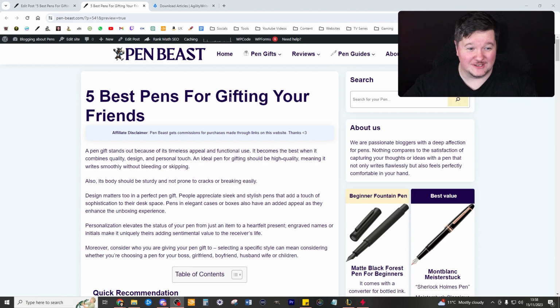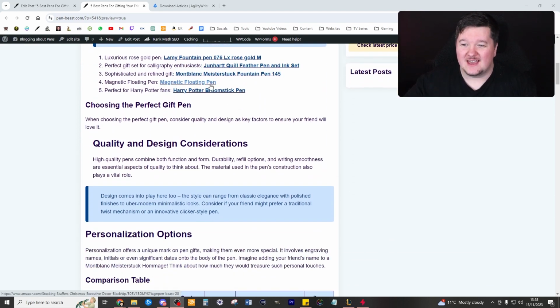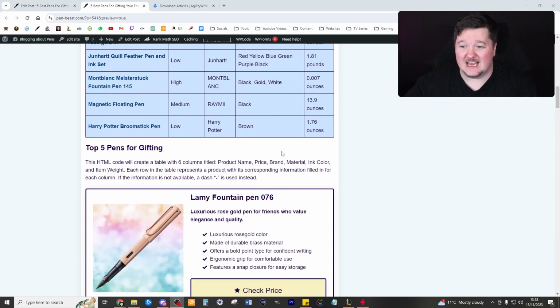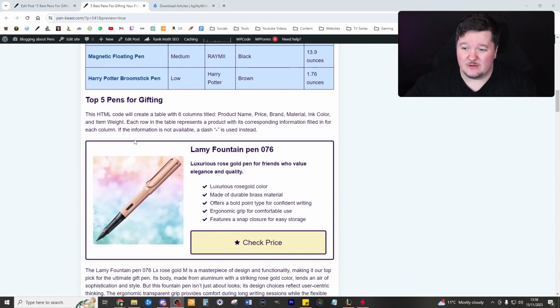It looks absolutely awesome. It's got fantastic pens to choose from, and it just covers all the details in depth. It's got a nice little table to get all the information across that we need to get across. I'm really happy with this in general.